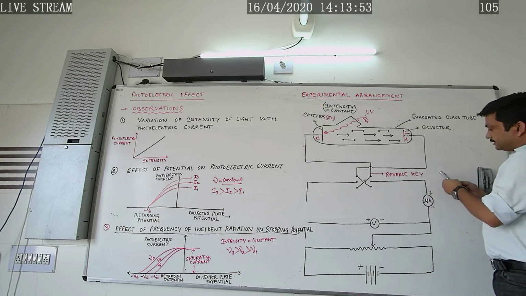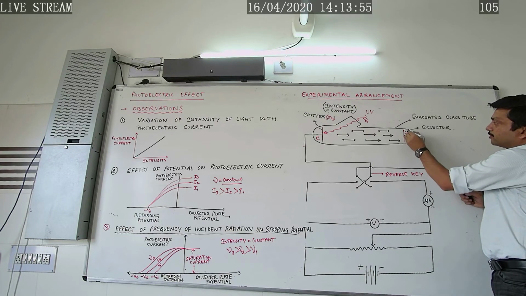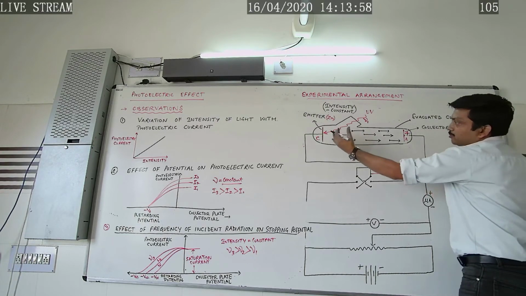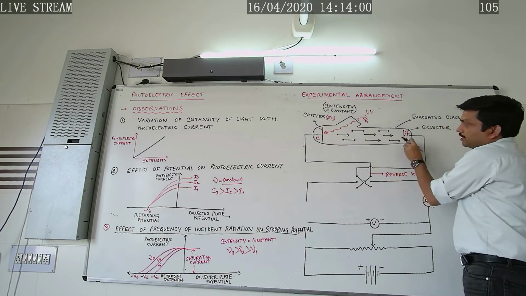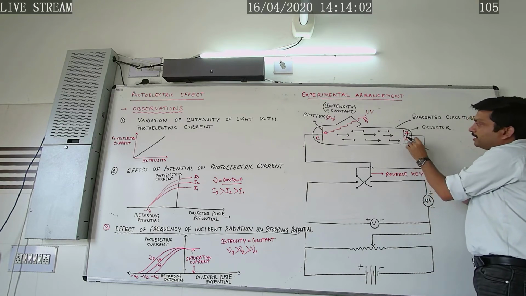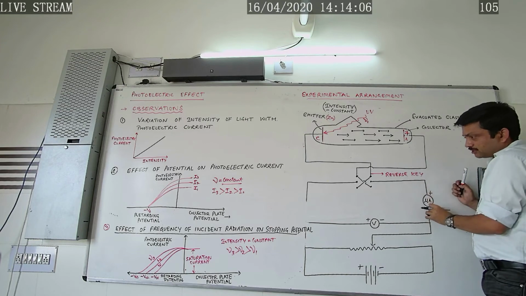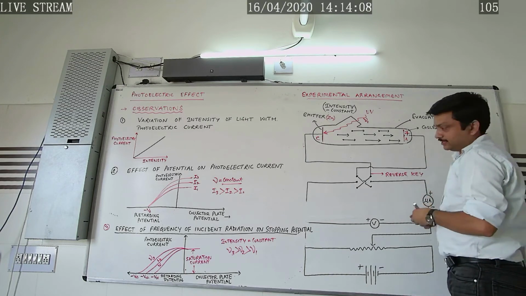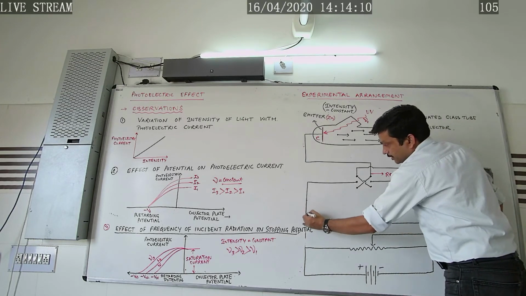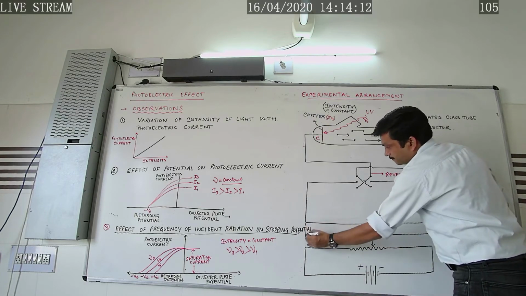Now if we increase this collector potential from negative to positive, then what would happen? More and more photoelectrons will get accelerated towards the collector, constituting the photoelectric current, as a result of which in the circuit the photoelectric current will rise.